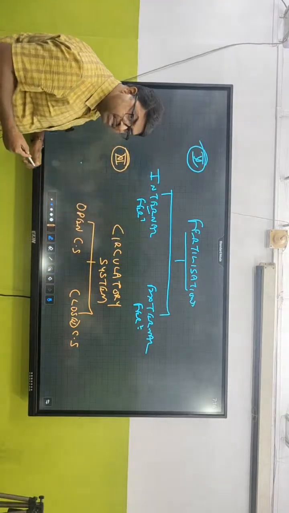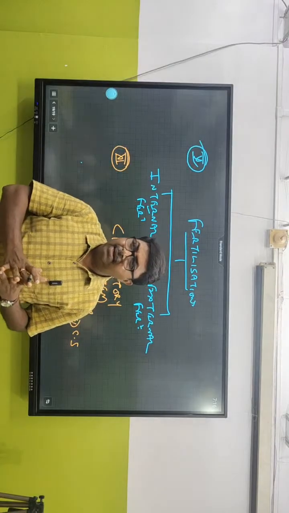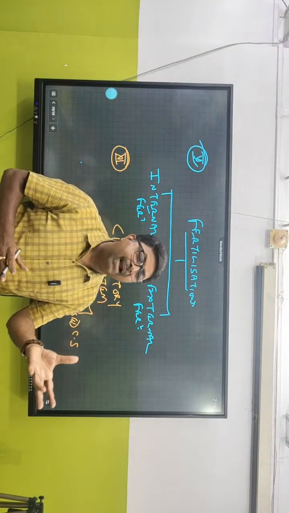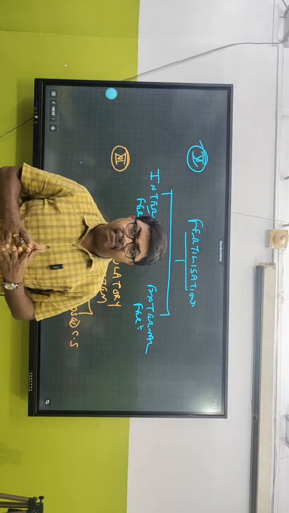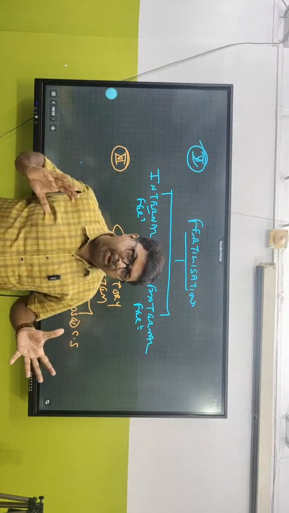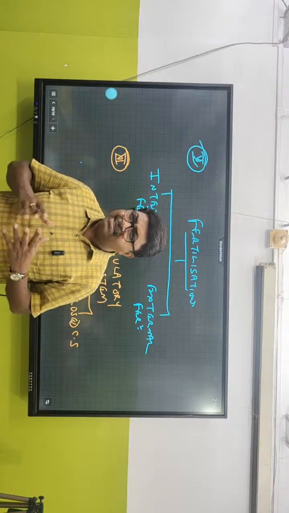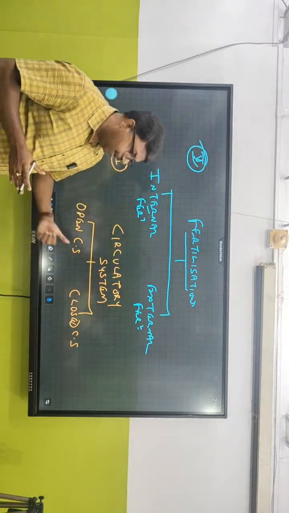But what is open circulatory system? When there is a heart-like structure which pushes some of the fluid, like in case of arthropod, what is the fluid they push off? What is the blood in arthropod or insects? The blood is called hemolymph. And the cavity where through it goes off is called hemocoel. It's called? Hemocoel. Is there any blood vessels over there? No. So that is called open circulatory system.